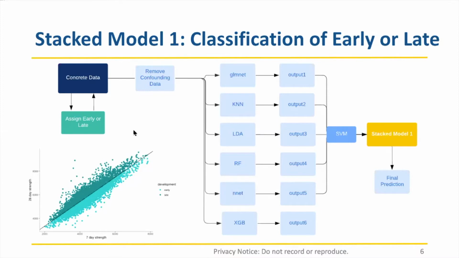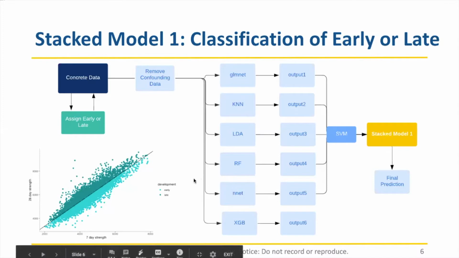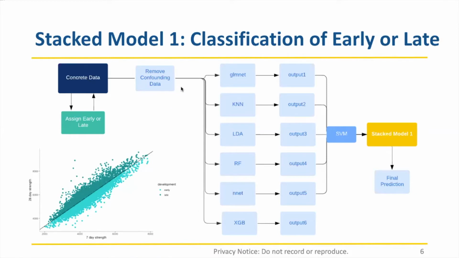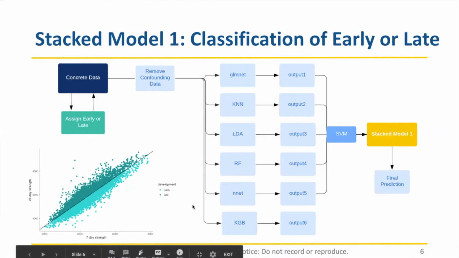Our first stacking model, whose aim is to differentiate between early and late concrete samples, implements 6 machine learning models that are applied on the data set after the removal of the confounding data points to maximize prediction accuracy. To get the best result of our classification stage, we applied a few of the reliable methods in data science, including linear models such as linear discriminant analysis and generalized linear model, and non-parametric models such as k-nearest neighbors. We've also employed tree-based decision algorithms such as random forest and gradient boosting, as well as the neural network model.